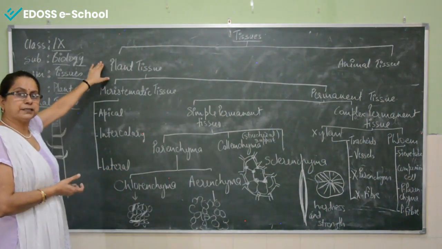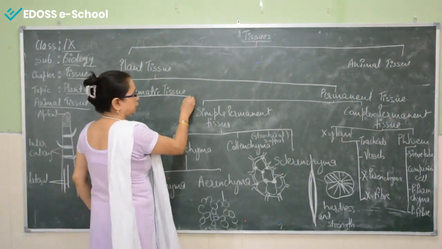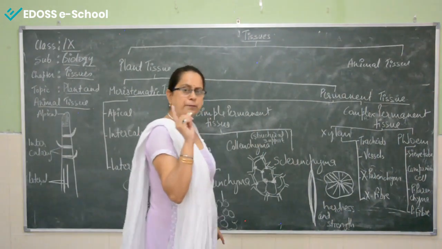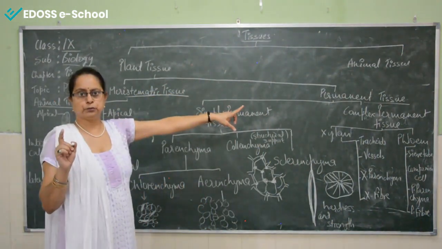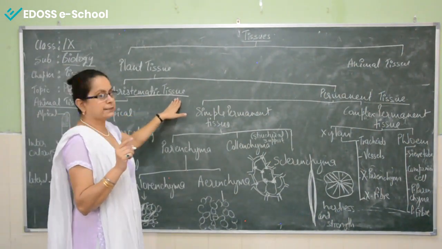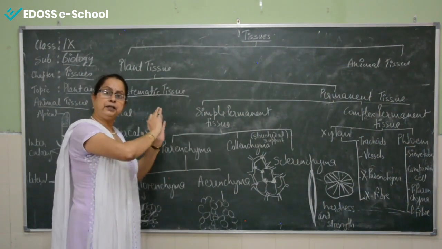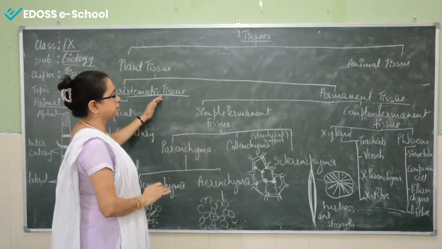So plant tissue is basically divided into two groups. First is meristematic tissue and another is permanent tissue. Two types of plant tissue, meristematic tissue and permanent tissue. Now, meristematic tissue includes cells that keep on dividing and dividing. They show continuous division in the meristematic tissue.